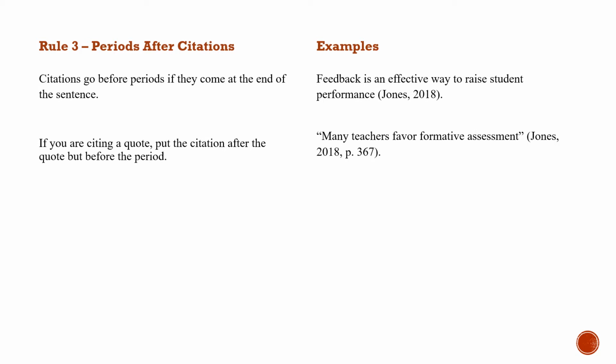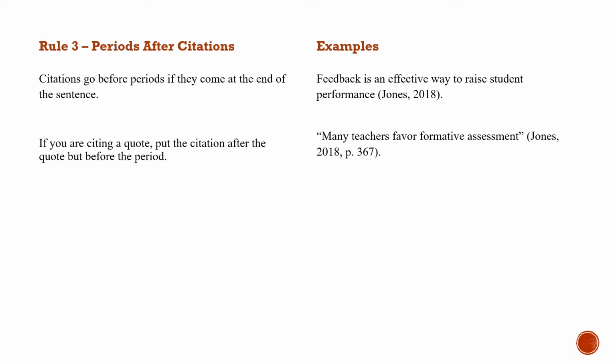Rule number 3 is about periods after citations. Citations go before periods if they come at the end of the sentence. For example, feedback is an effective way to raise student performance (Jones, 2018). We are citing an article written by Jones in the year 2018, and notice the placement of the period.